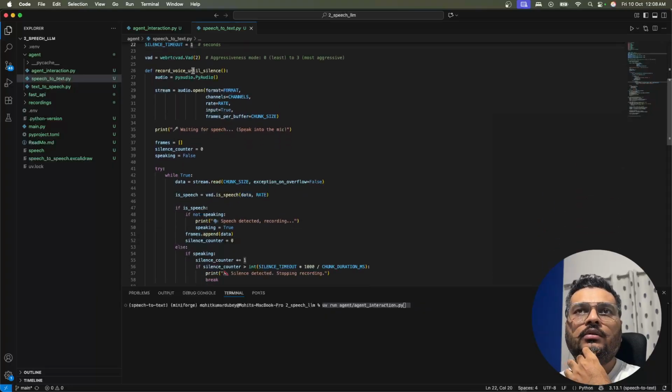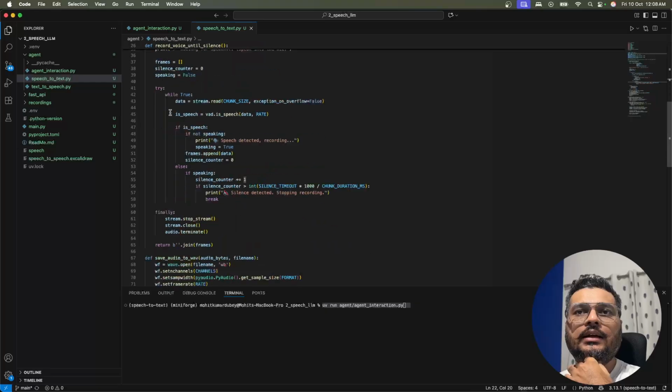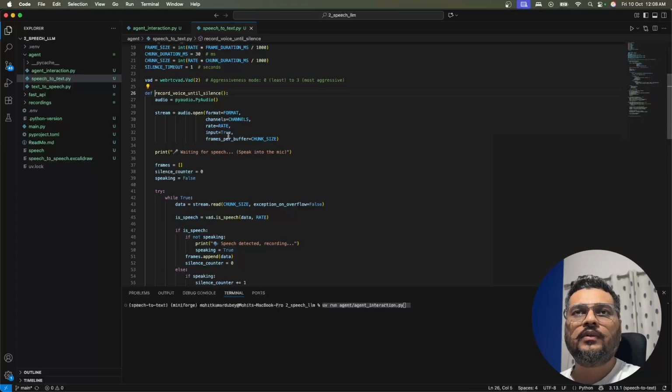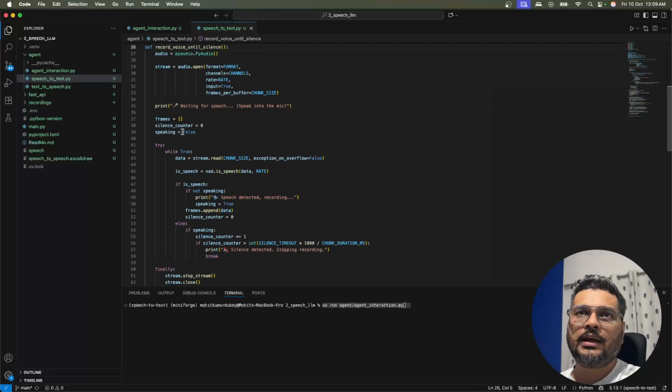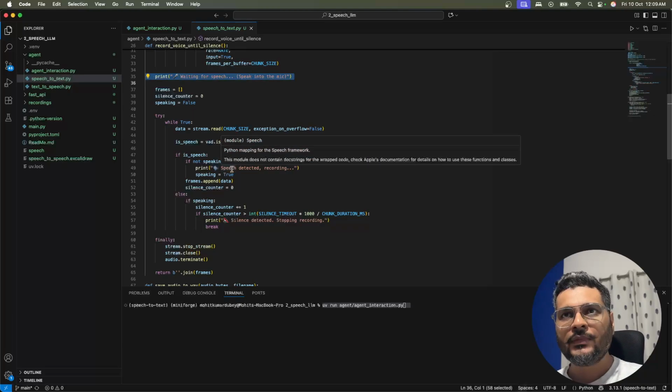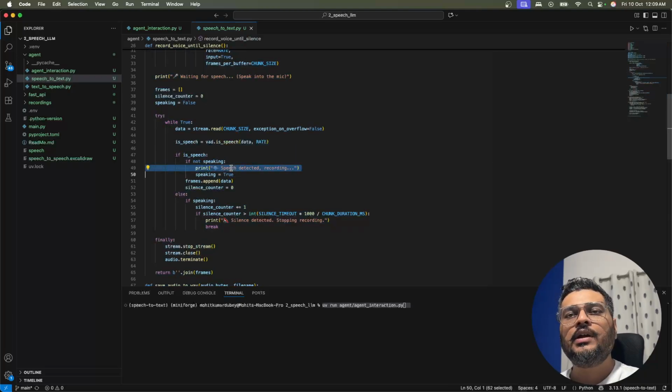Okay, so now let's understand this particular function first, which we are calling from our main agent function. What it is doing is calling record voice until silence. We will create an audio object and open the stream, and you will see on the terminal that it is waiting for the user to speak. The moment you start speaking, it will say speech detected, and when you turn silent, it will say silence detected, stopping the recording.